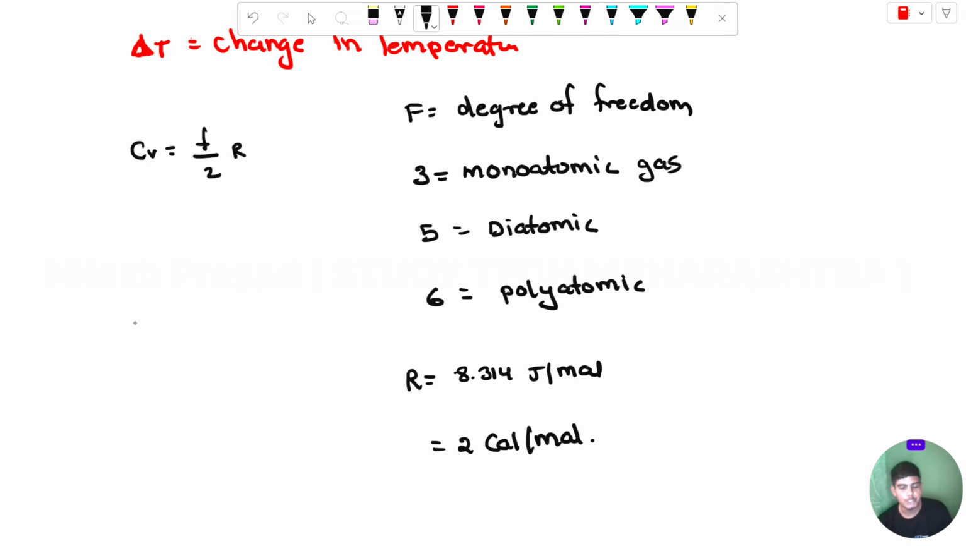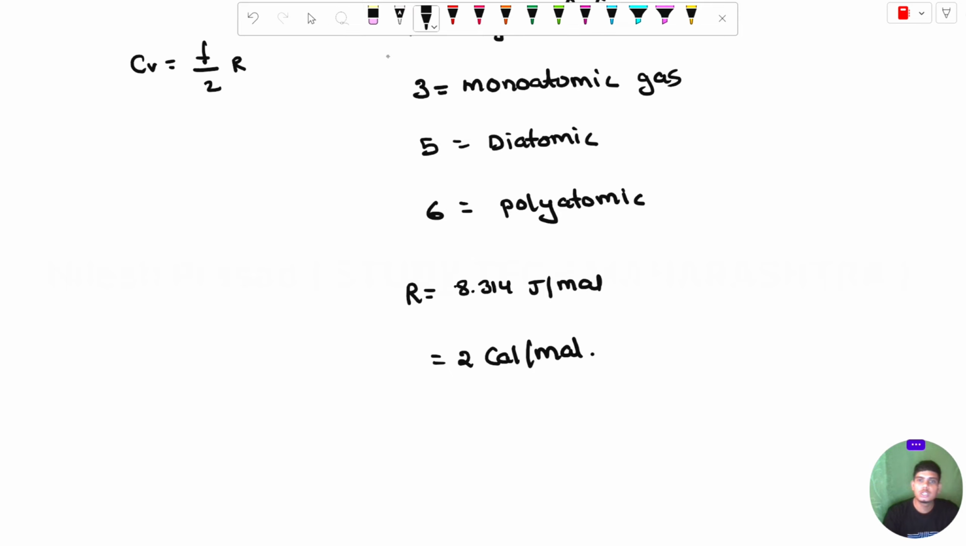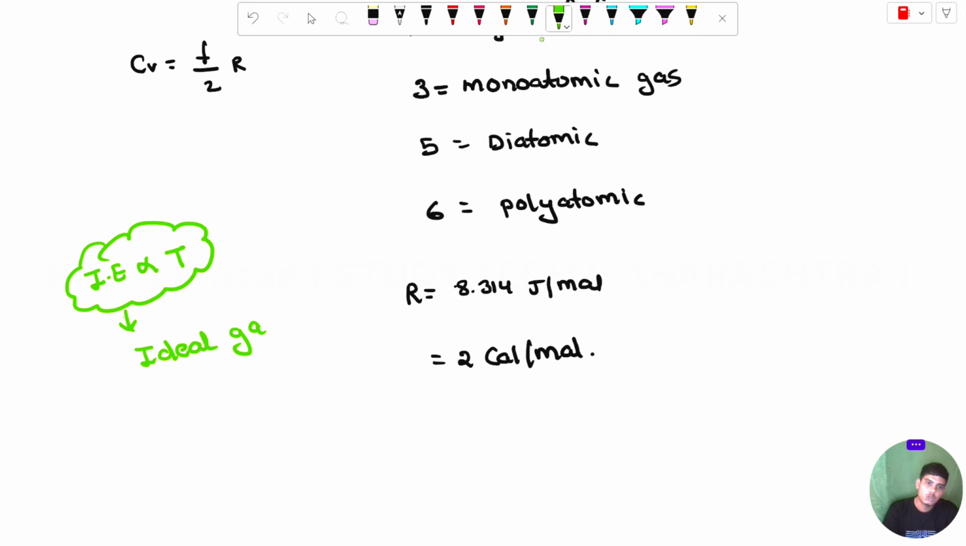If your question asks in the form of calorie, you can put 2 kilocalorie per mole in the place of R. And the value of internal energy is directly proportional to the value of temperature. Internal energy is directly proportional to the temperature changes, and it's only applicable for ideal gas, not applicable for other gases.